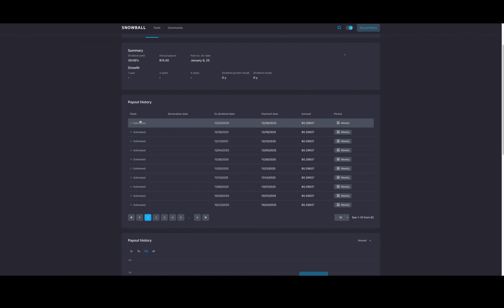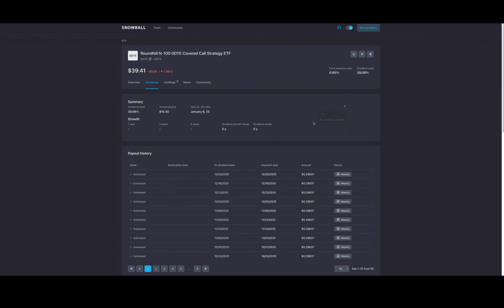Now, the only thing that I'm noticing here, and it's a system error that I've noticed, it's saying estimated, so that's why it all looks the same. I think their system is not recognizing it for whatever reason. It should be fixed in the next few days, but it's still a really good tool for you guys to look at. Let's go look at the next one, YMAX.